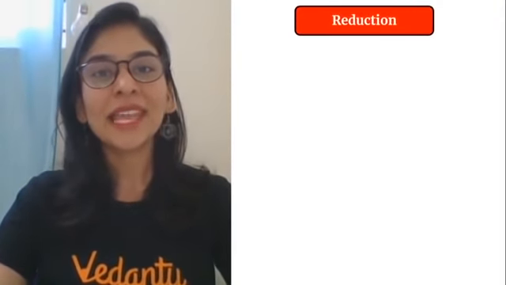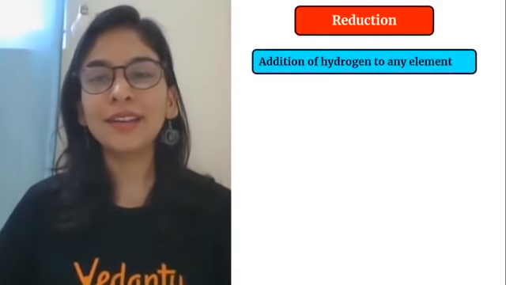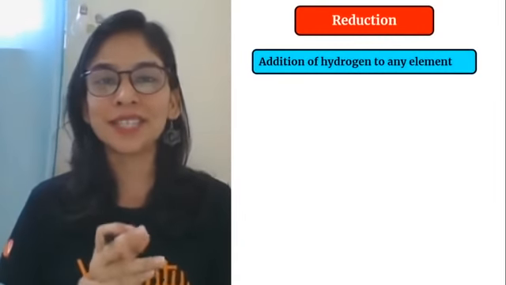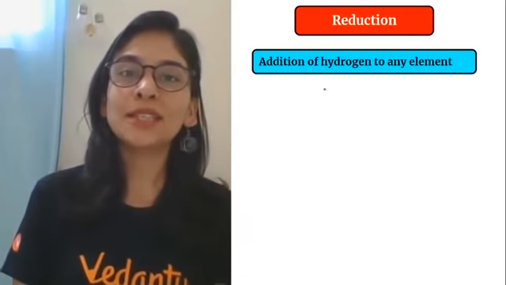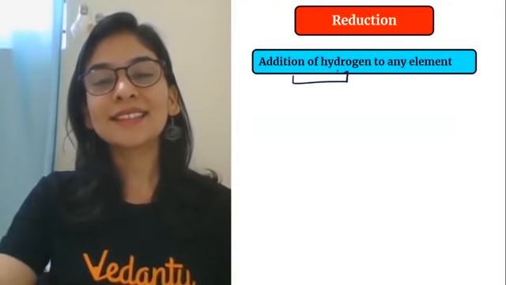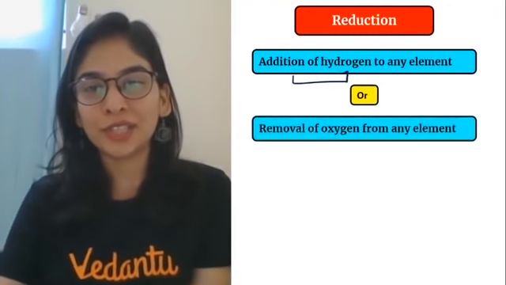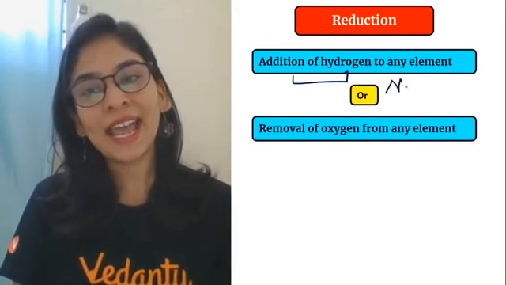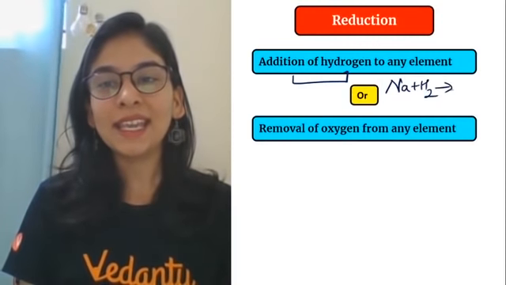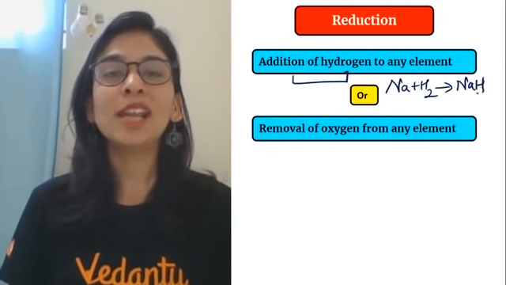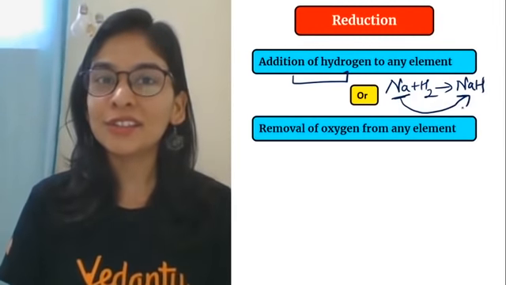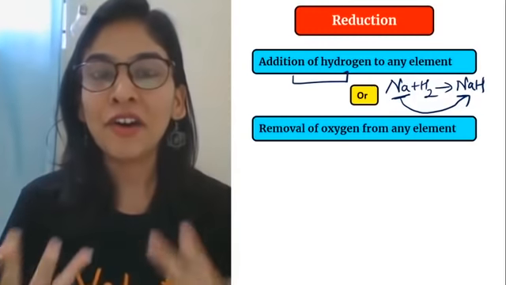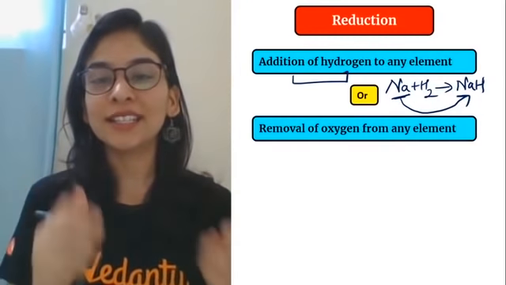है ना students? तो clear है, समझ आया? तो ऑक्सीडेशन वाला पार्ट बिल्कुल क्लियर हो गया. Reduction is just the opposite of your oxidation. That oxidation was removal of hydrogen, but this is nothing but addition of hydrogen. If I have a metal, suppose again I have sodium, and sodium is gaining hydrogen and gave you sodium hydride. See, sodium in the product side, it has hydrogen also. Gain of hydrogen is your reduction.